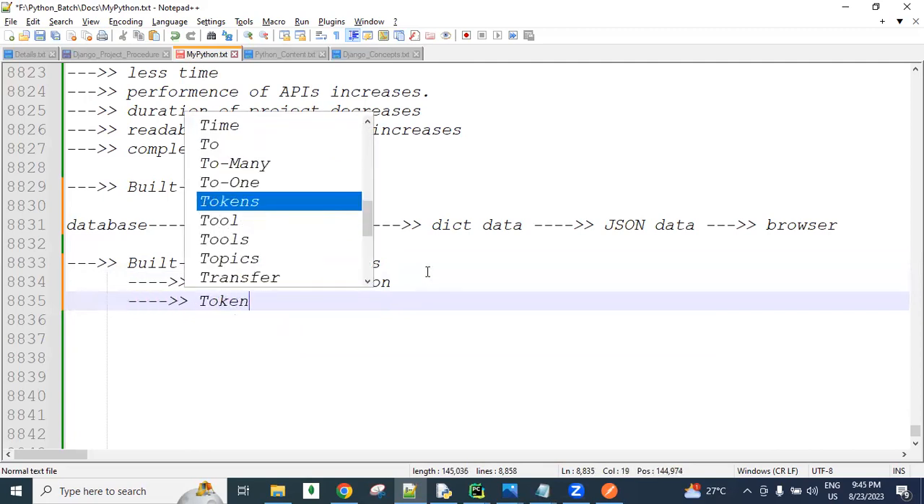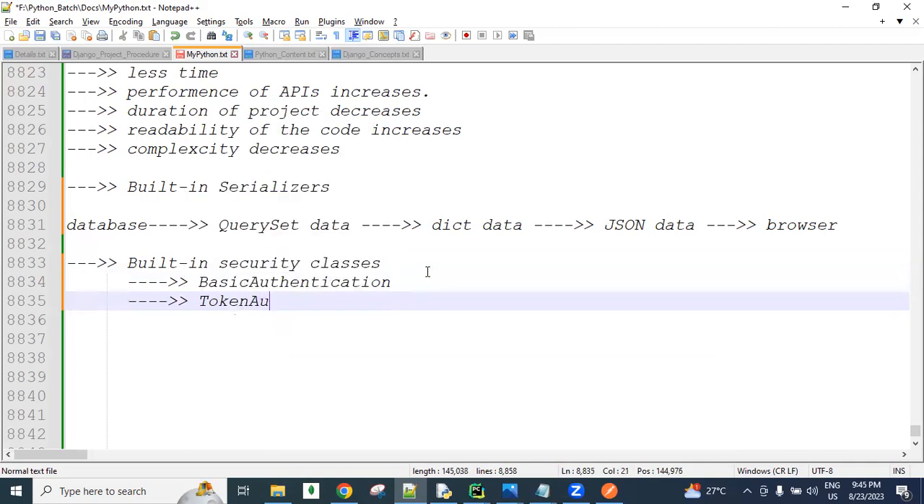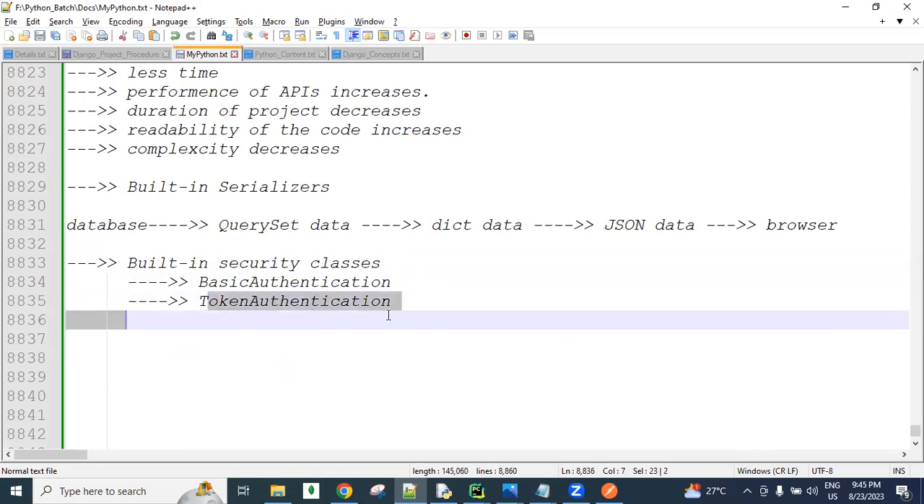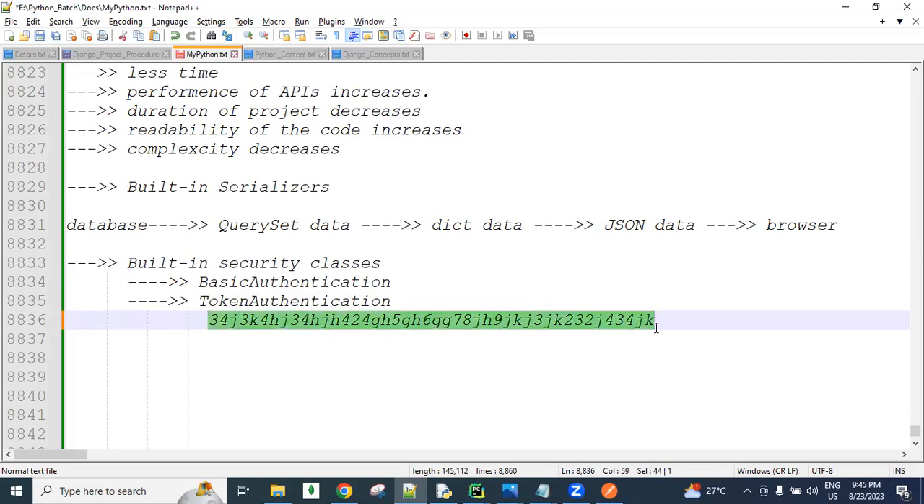In real time, people use token authentication, guys. In token authentication, internally some random alphanumeric string value is generated. This is called the token value for my credential. By using this token value, I can access the APIs. If the token value is not there whenever I'm sending the request, then we are unable to access the APIs.